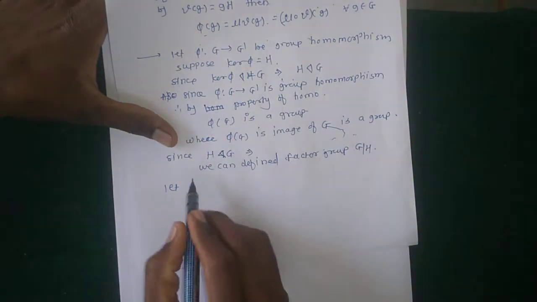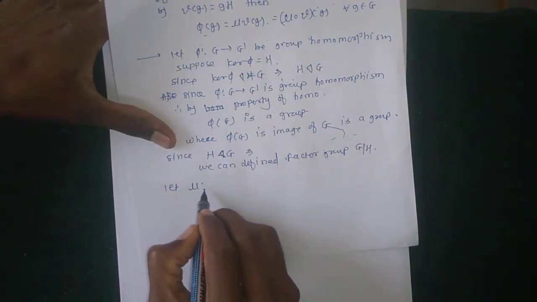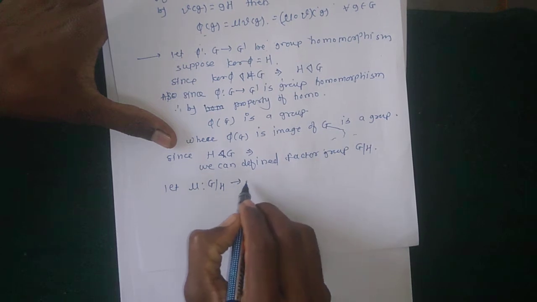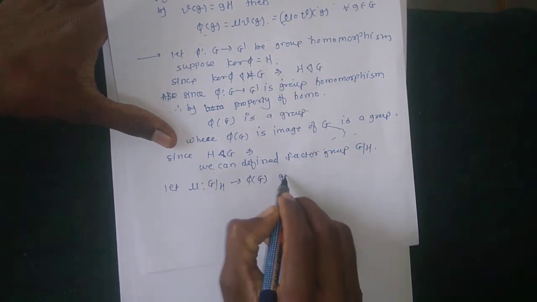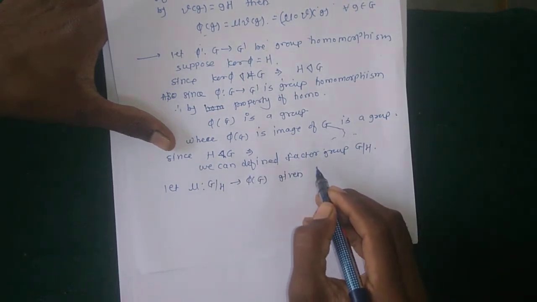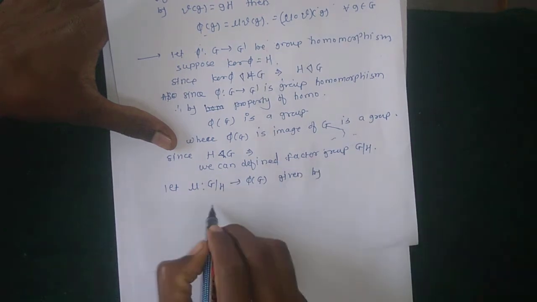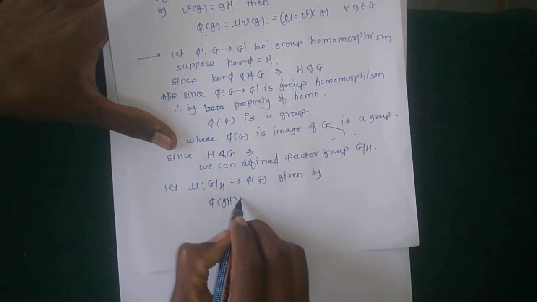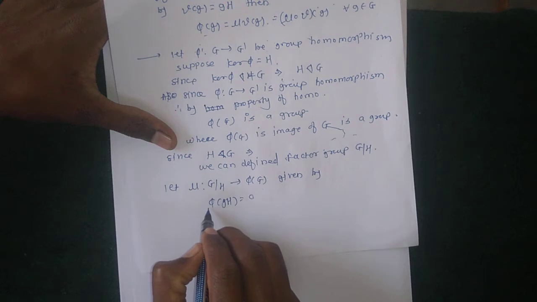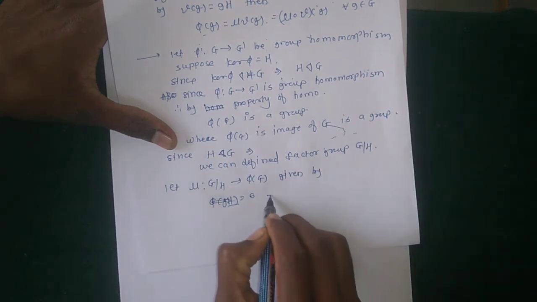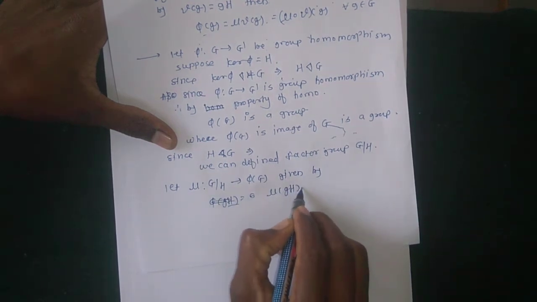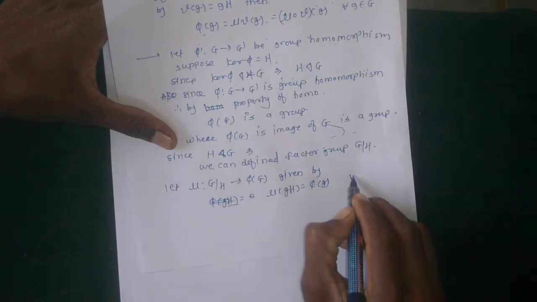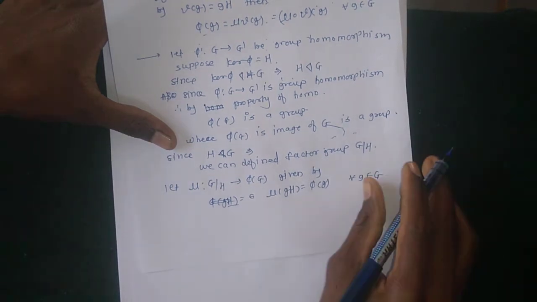Then the second part: let nu from G over H to phi of G be given by nu of gH is equal to phi of g, for all g belonging to G itself.